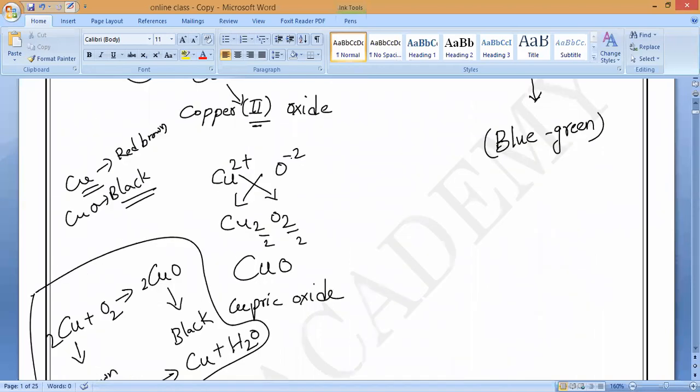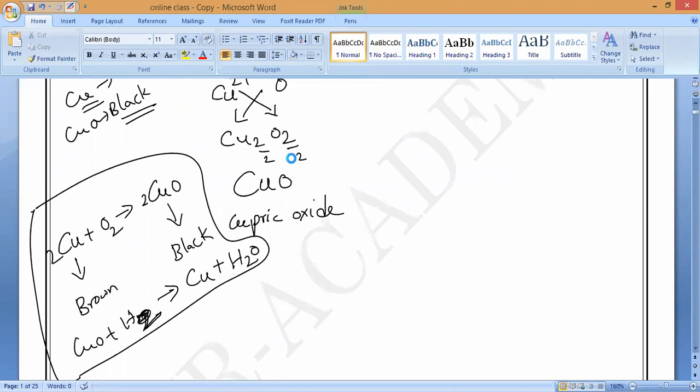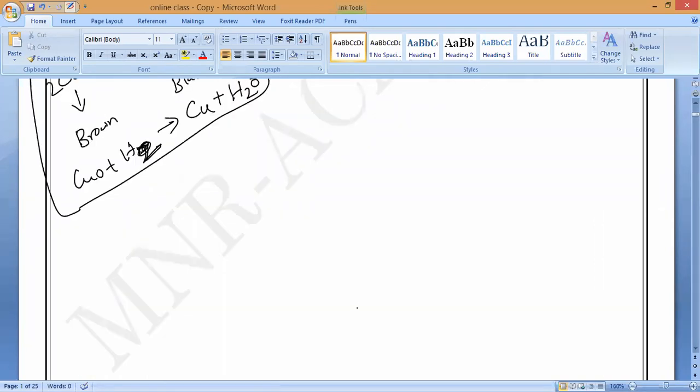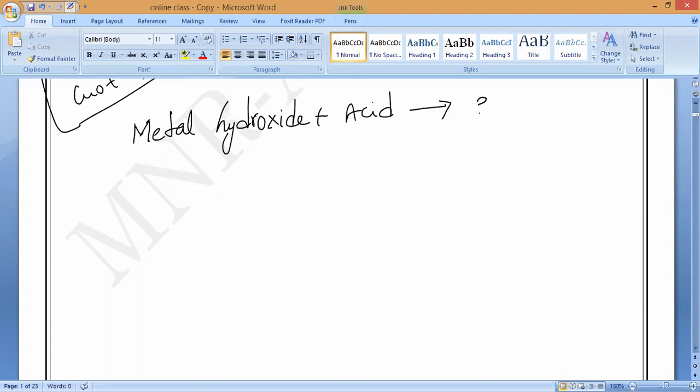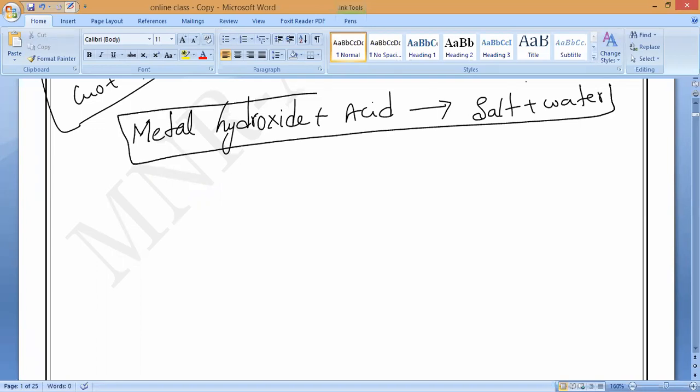Okay, now, metal oxides form salt plus water. Let me see, somebody tell me: if instead of metal oxide it reacts with metal hydroxide, what will happen? Metal hydroxide reacting with acids, what will form? Here also, in this case, salt plus water will form. This is the general equation for oxides and hydroxides.